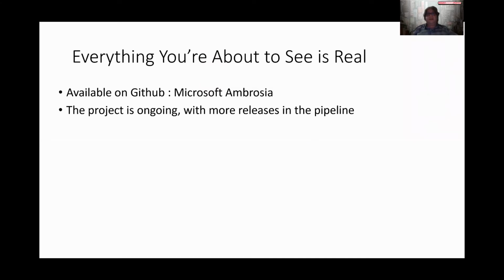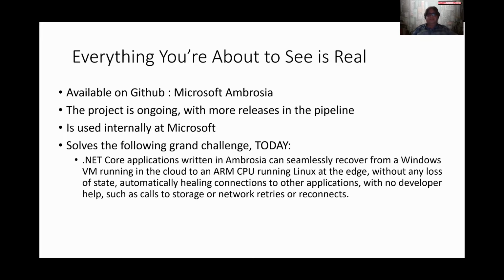First, everything you're about to see is real. Ambrosia is available on GitHub, and the project is ongoing with more releases coming out. It's used internally at Microsoft, and to give you an idea of what it does, it solves the following grand challenge. This is today with the code we have checked in.